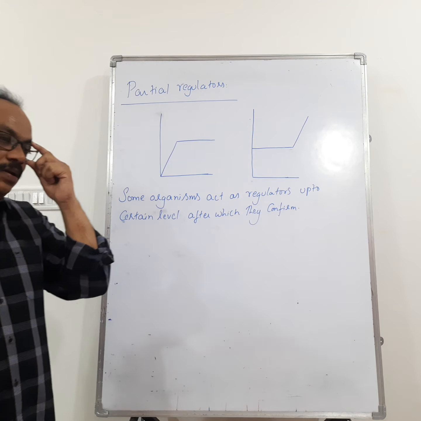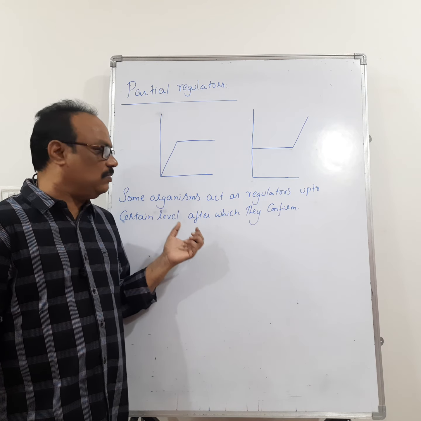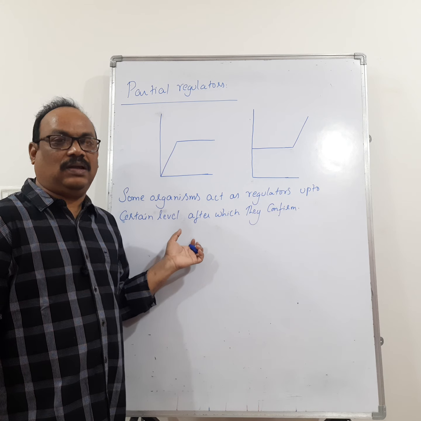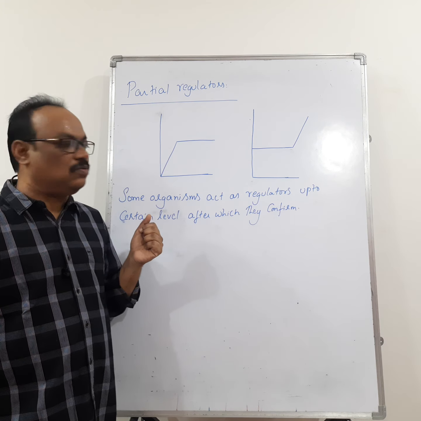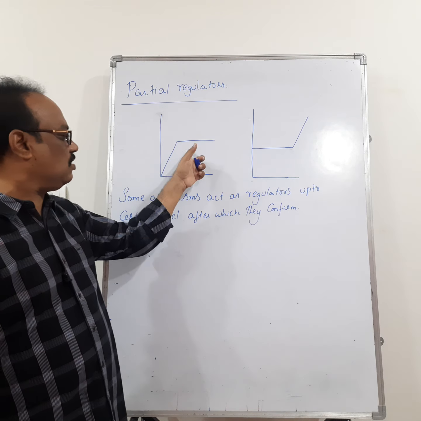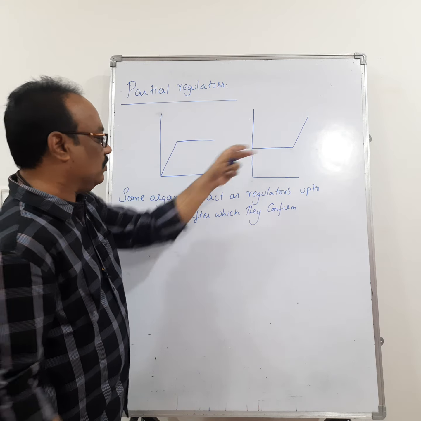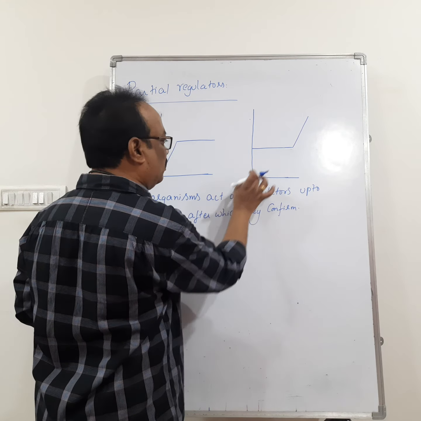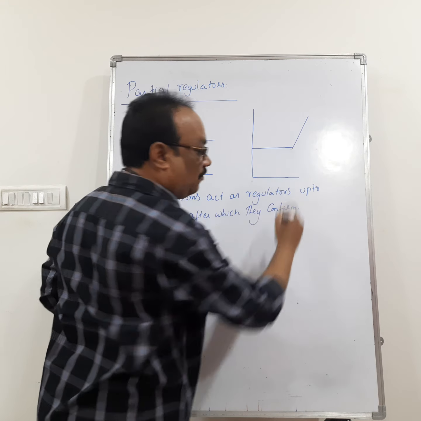Some organisms can maintain their body temperature constantly up to certain levels. After that, they change their body temperature according to their surrounding environment. So we call them partial regulators. This is the example, this is the graph for that statement. That means they are acting as a regulator up to some extent. After that, they are conforming.